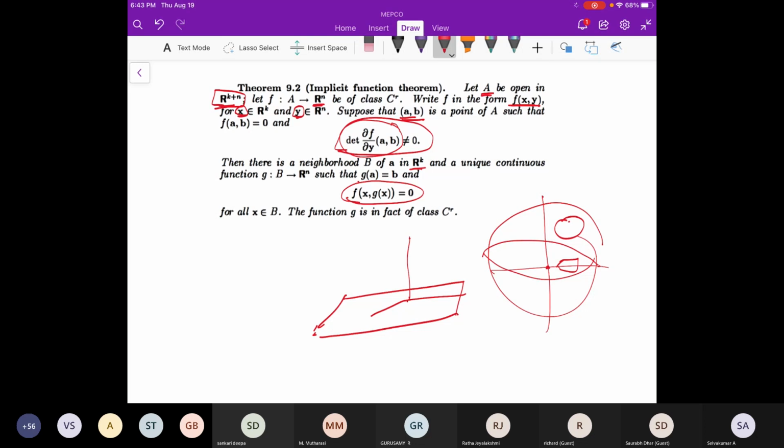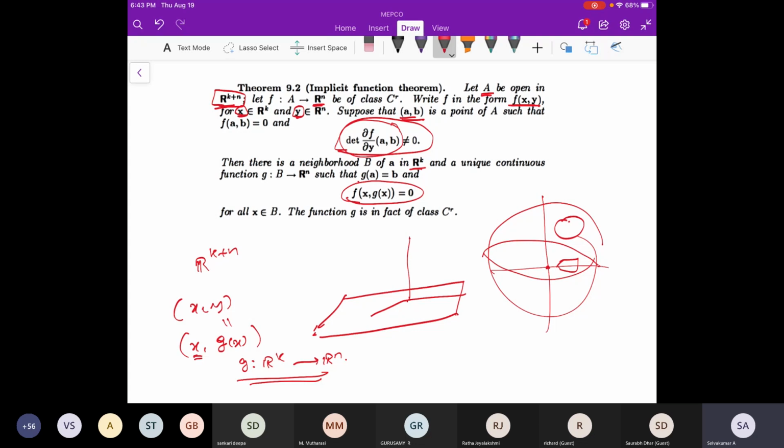We have two coordinates, x and y in R^(k+n). This x can be thought of as x, and y can be thought of as g of x under f. So there is a map g from R^k to R^n, and that can be thought of as a graph.